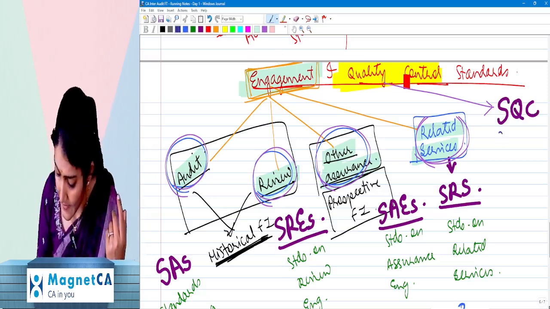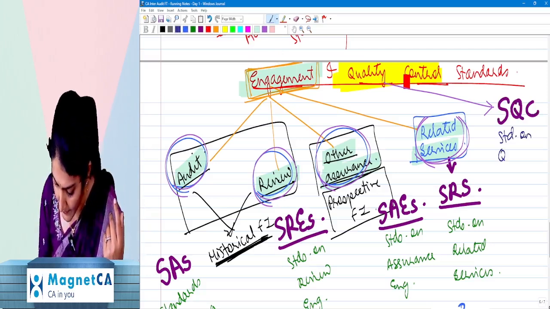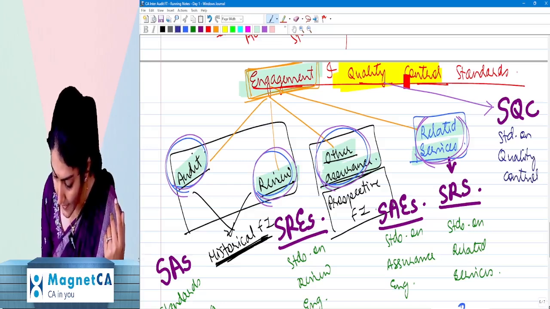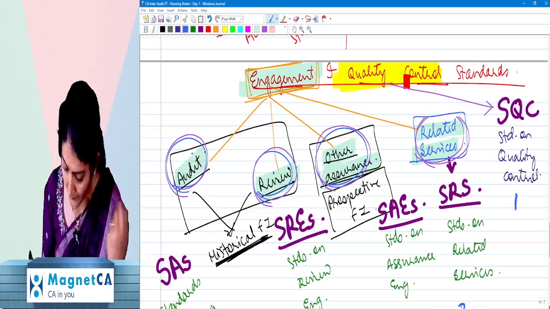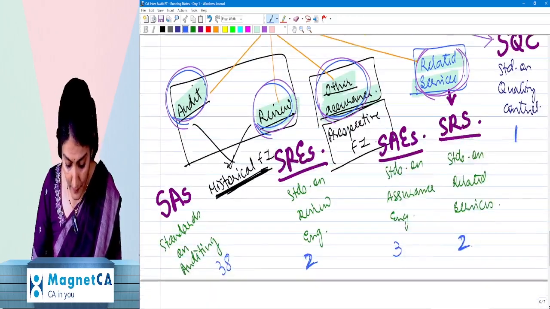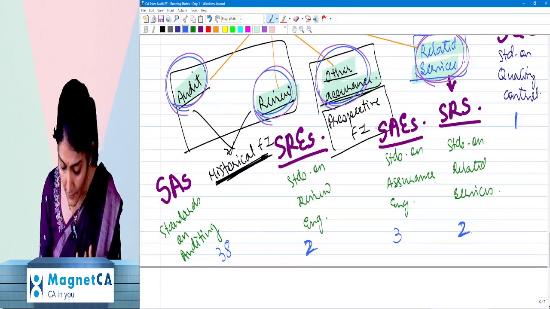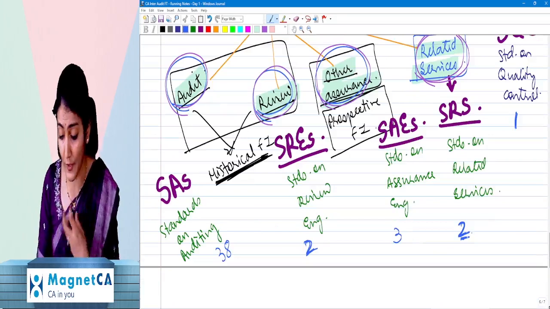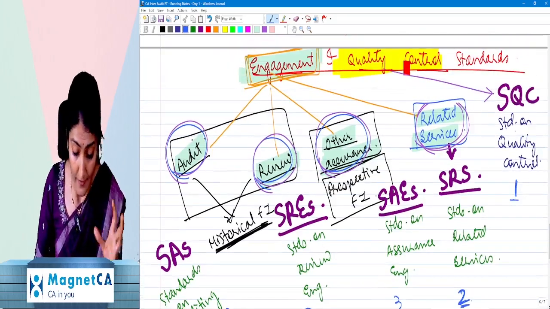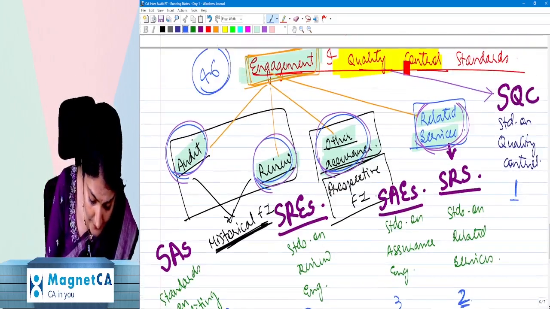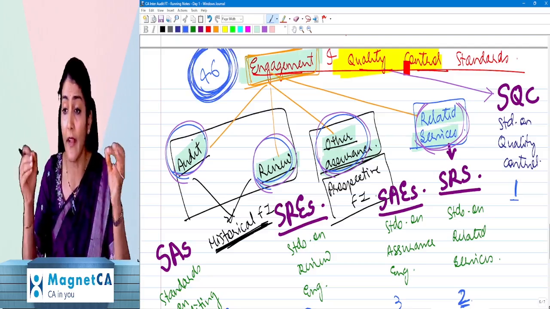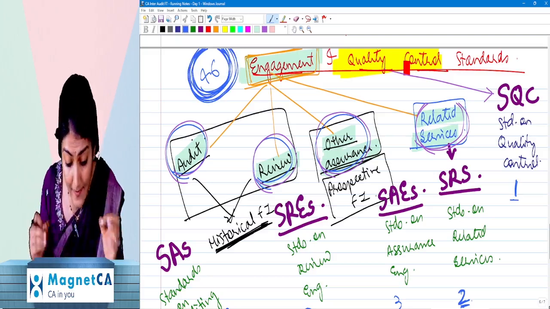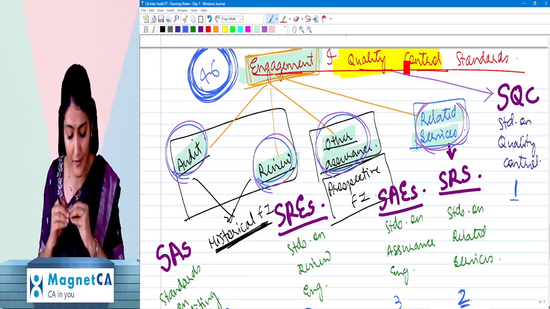It stands for the Standard on Quality Control. And how many quality control standards have been issued by ICAI? 1. So if you see, 38 plus 2, 40, 40 plus 3, 43, 43 plus 2, 45, and plus 1, 46. So in total, 46 engagement and quality control standards have been released by the ICAI.